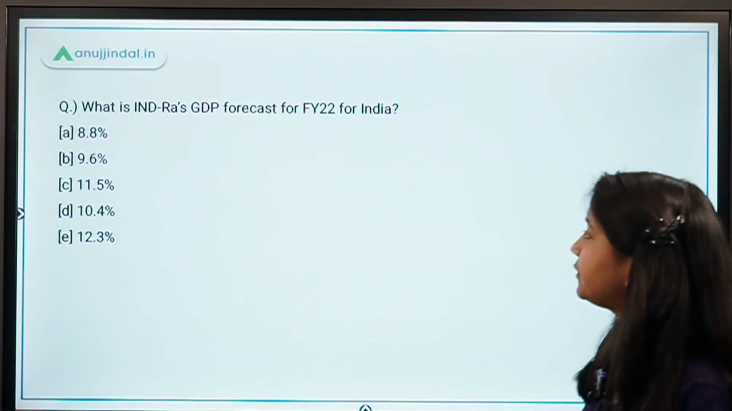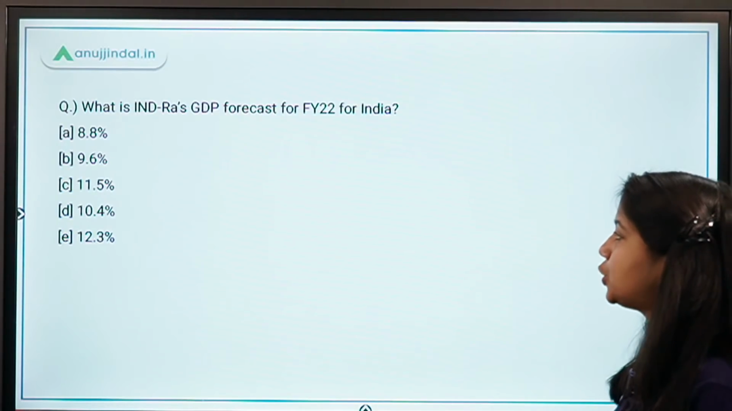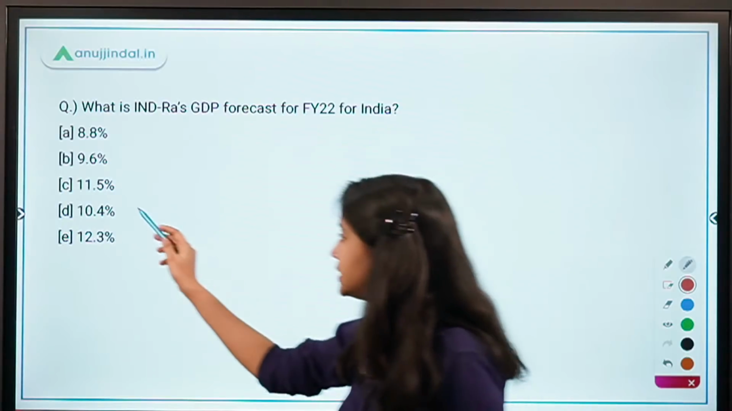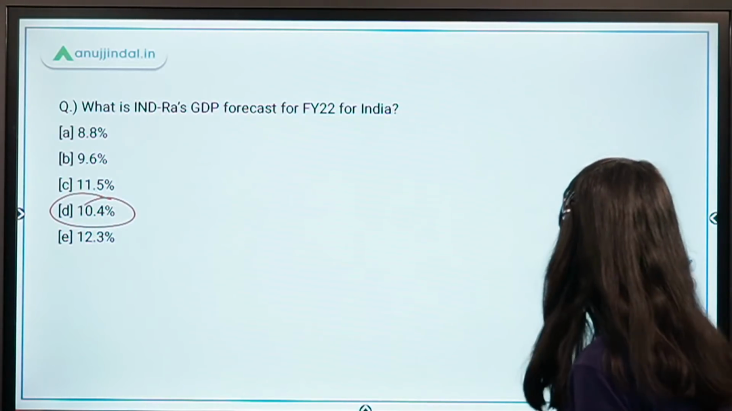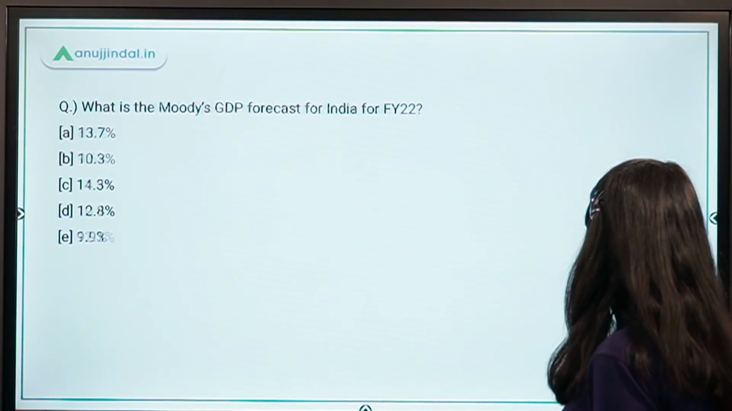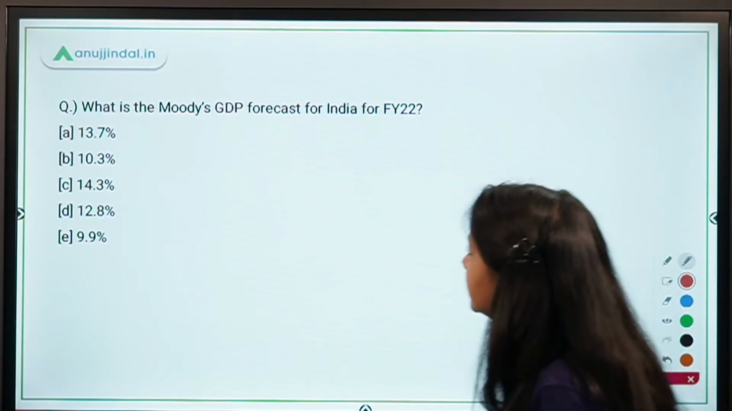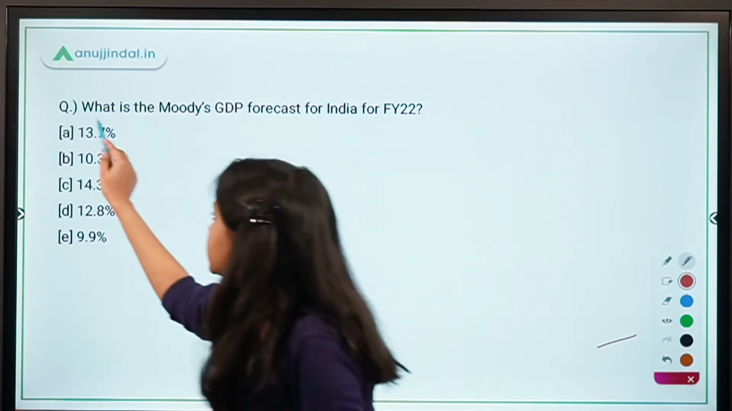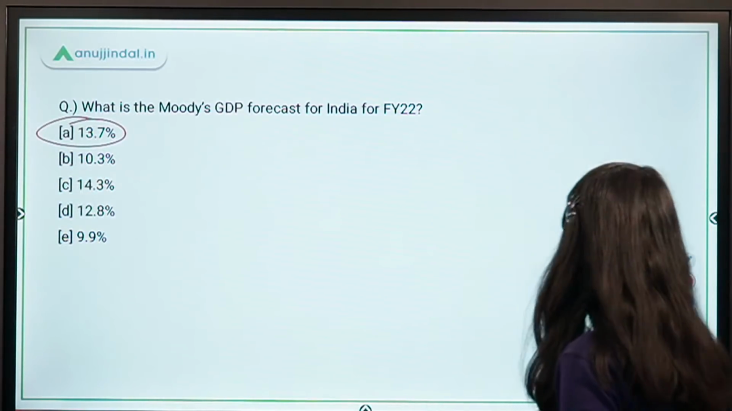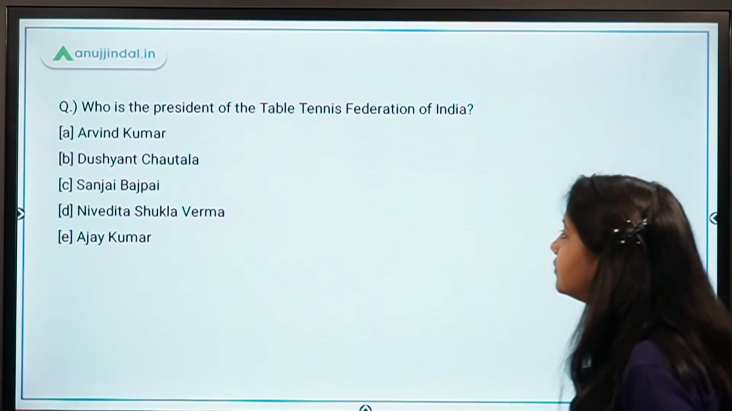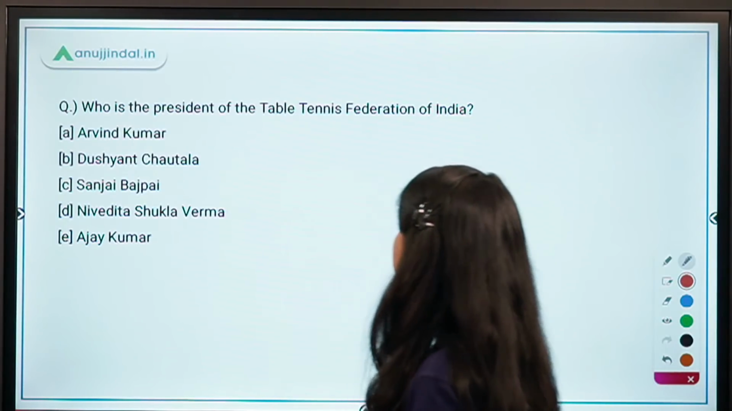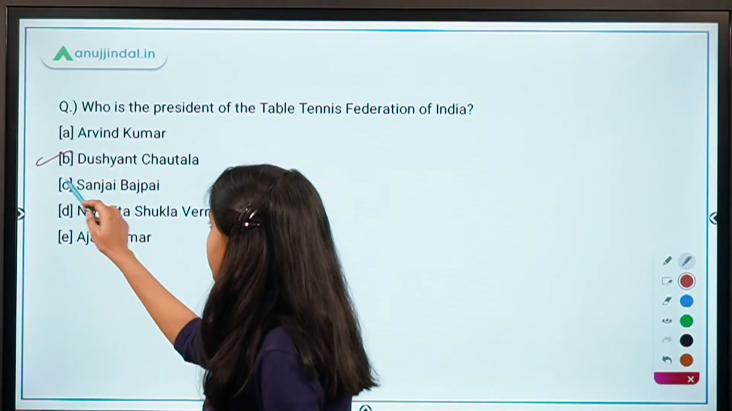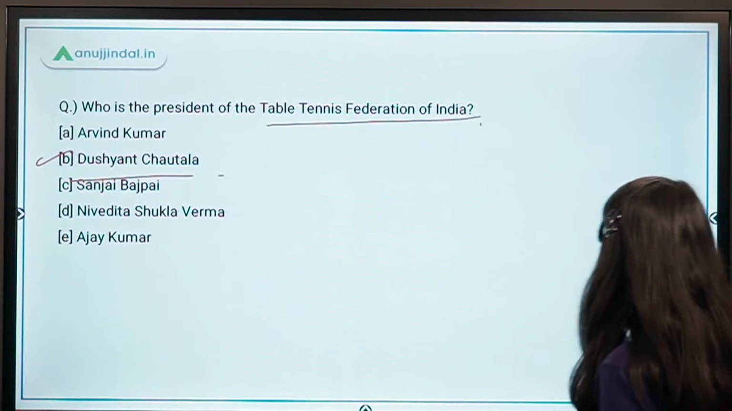What is India Ratings' GDP forecast for FY22 for India? What is the revised GDP forecast? It's 10.4%. And what is Moody's revised GDP forecast for the upcoming year? It's 13.7%. Who is the president of the Table Tennis Federation of India? It is Dushyant Chautala.